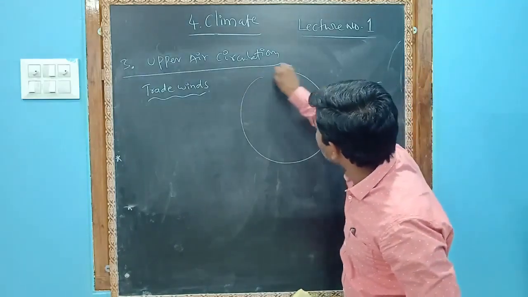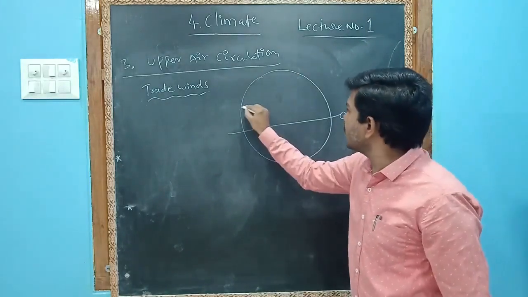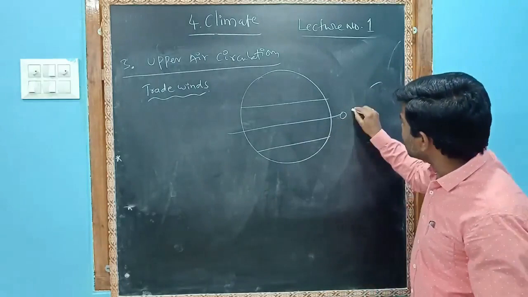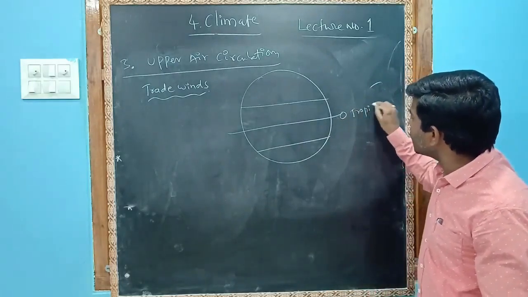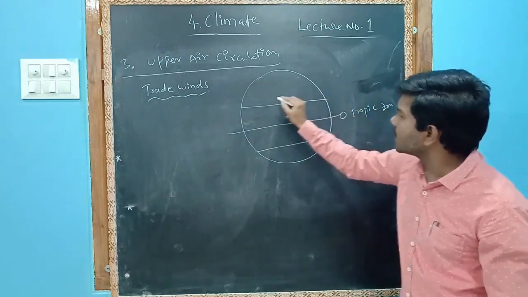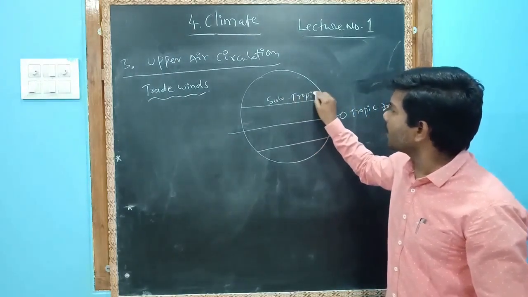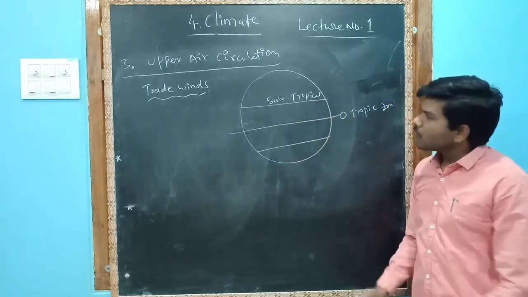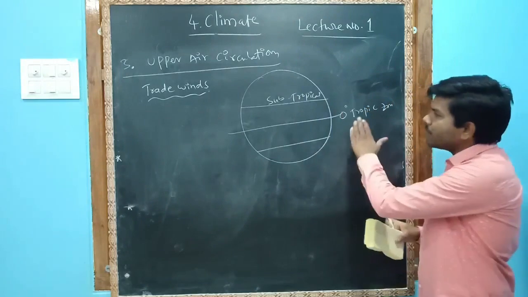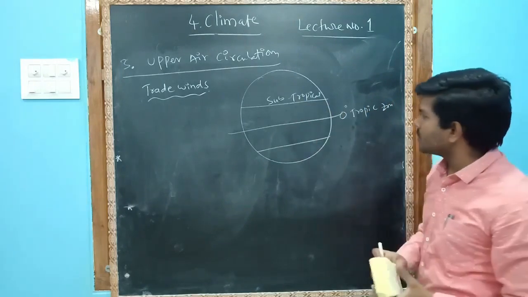Yeah, it is a globe. Okay. This is the equator. This is the tropical zone. This is the subtropical zone. Between the tropical and subtropical zone, the winds always blow.